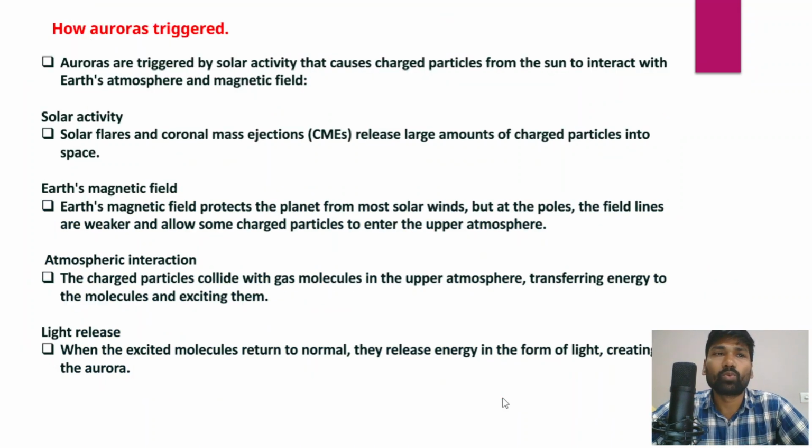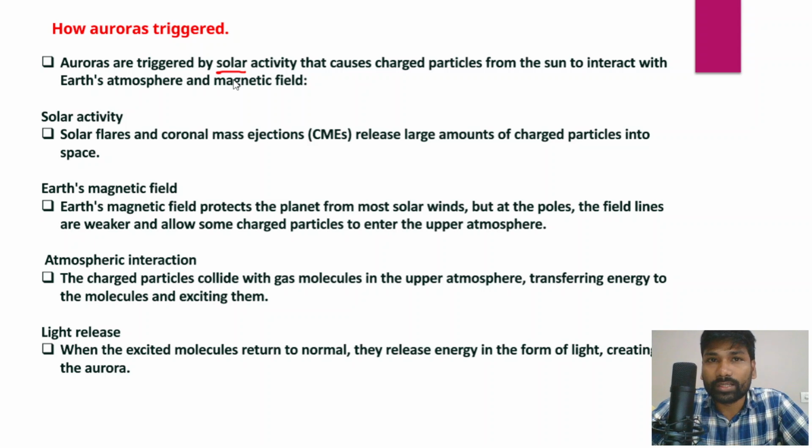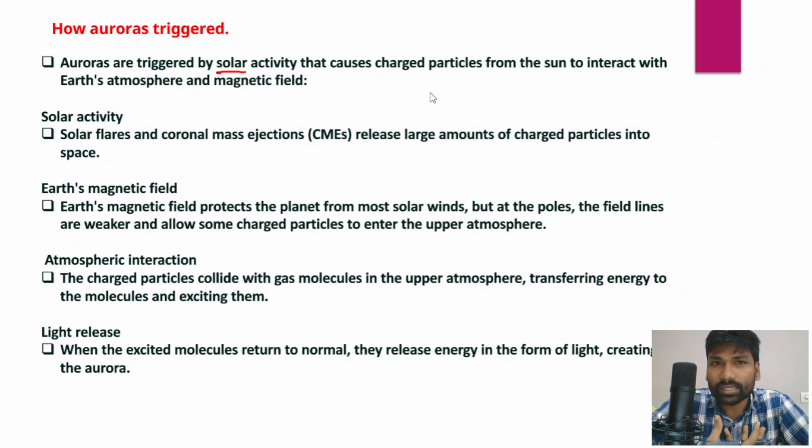However, what usually triggers these auroras, both aurora australis as well as aurora borealis? What are the factors which lead to the formation of these auroras? Auroras are triggered by solar activity, because if you look at the sun, the sun is very often the source of solar winds and of coronal mass ejections, and that has a significant impact on Earth's magnetosphere, right?